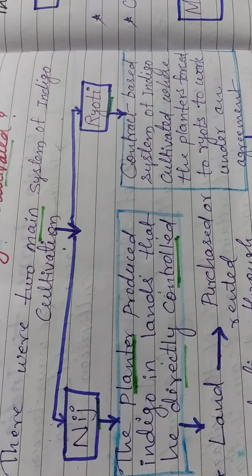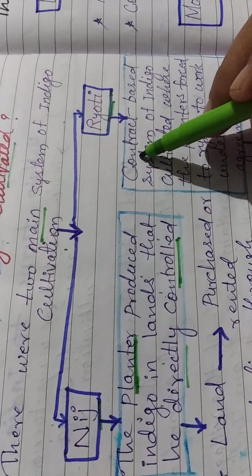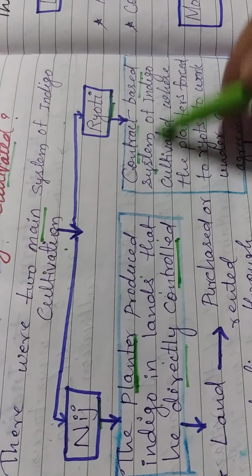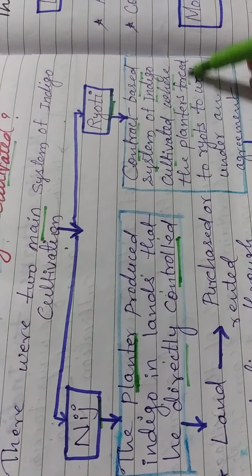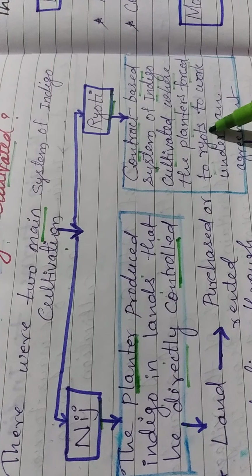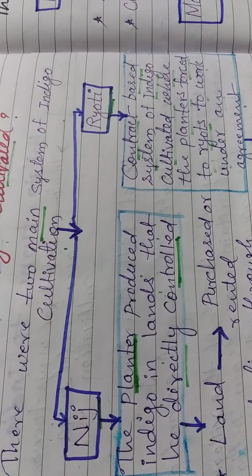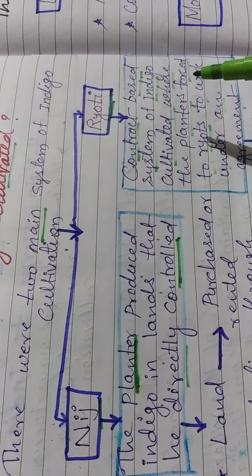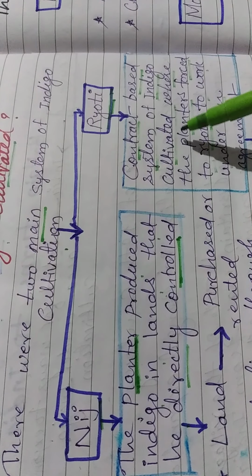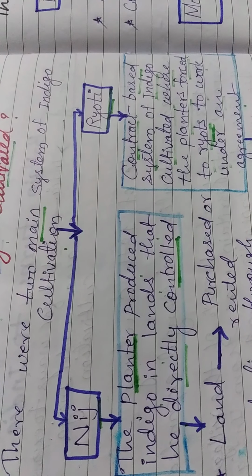The second system of indigo cultivation is the ryoti system. Under this system, it is a contract based system of indigo cultivation where the planters forced the ryots, or the cultivators, to work under an agreement. Under the ryoti system, the planters forced the ryots to sign a contract or an agreement that is also known as a satta.